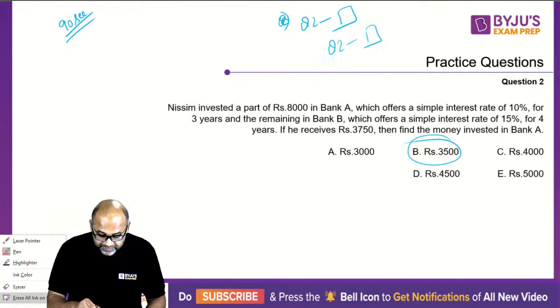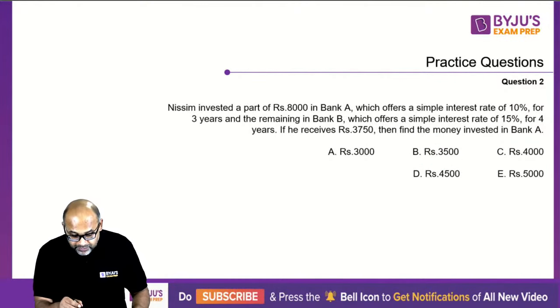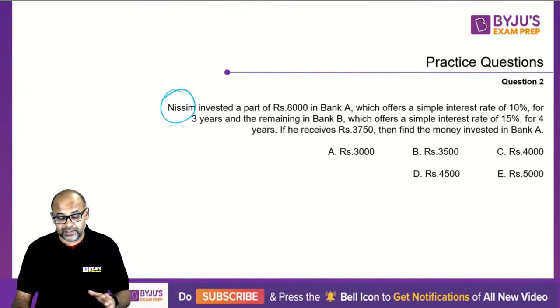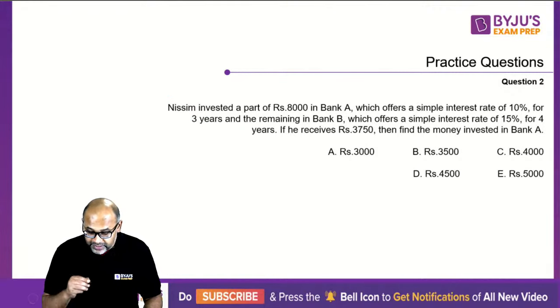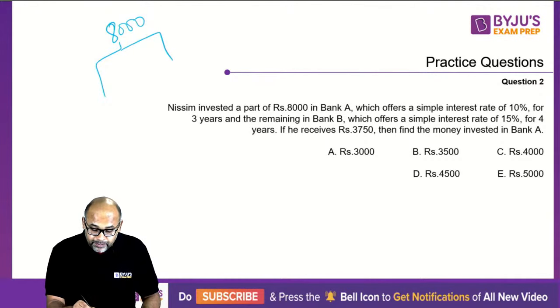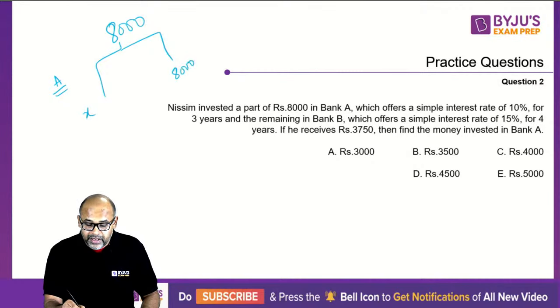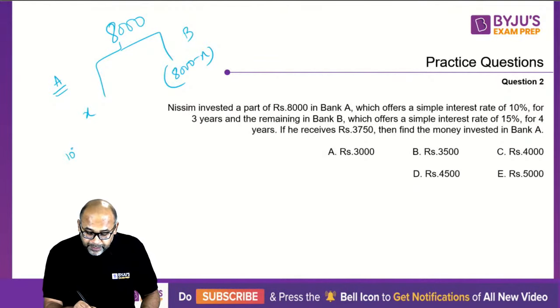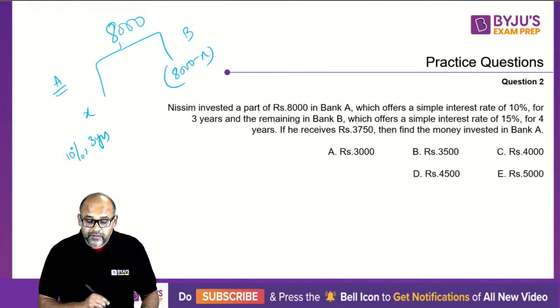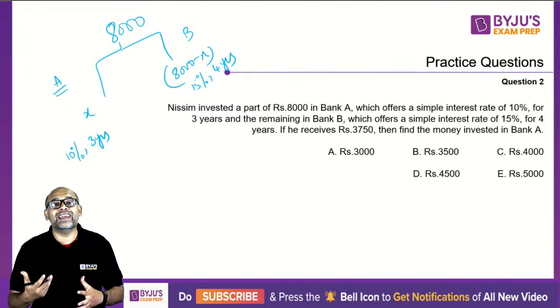So let's see what is the reason why the interest is 3,750. What exactly is happening here? So 8,000, I am breaking it up into 2 parts. Let's say part X is going into bank A, which means the remaining 8,000 minus X will go into bank B. Bank A is paying 10% for 3 years, whereas bank B is paying 15% for 4 years. So what is the total interest you get?